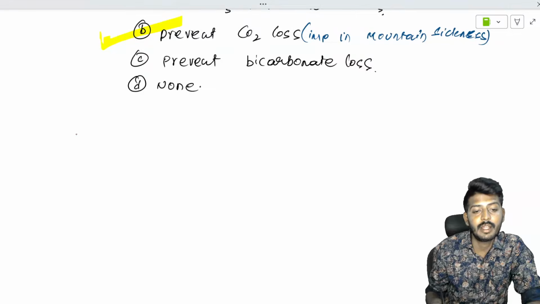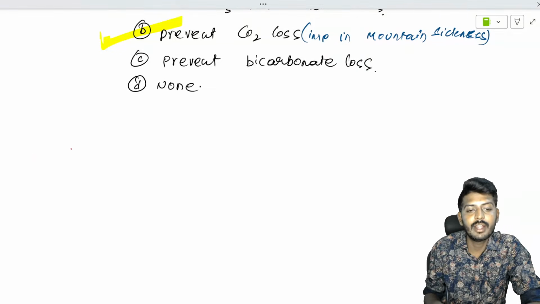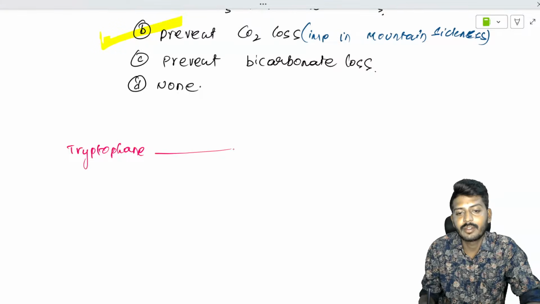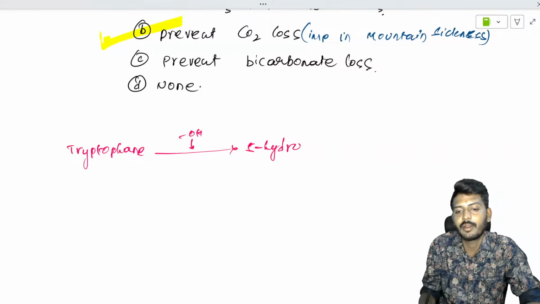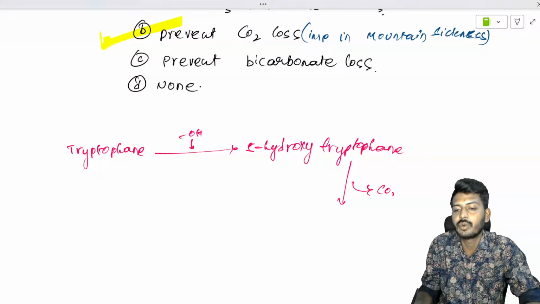The next concept is the role of B6, which is very important. There is an amino acid called tryptophan. Tryptophan undergoes hydroxylation to give rise to 5-hydroxytryptophan. This 5-hydroxytryptophan undergoes decarboxylation, removal of CO2, leading to the production of a substance called 5-HT, that is 5-hydroxytryptamine.